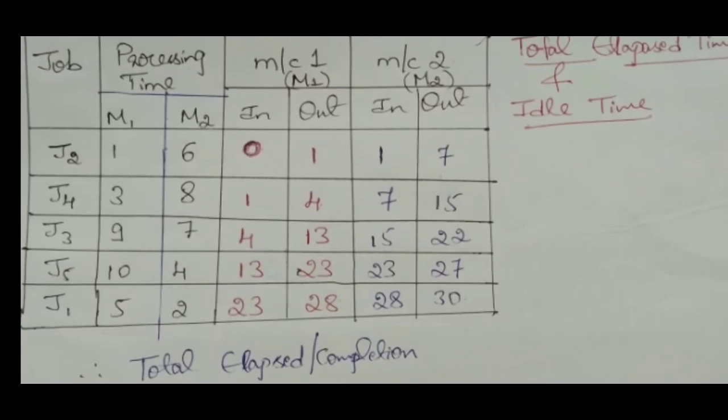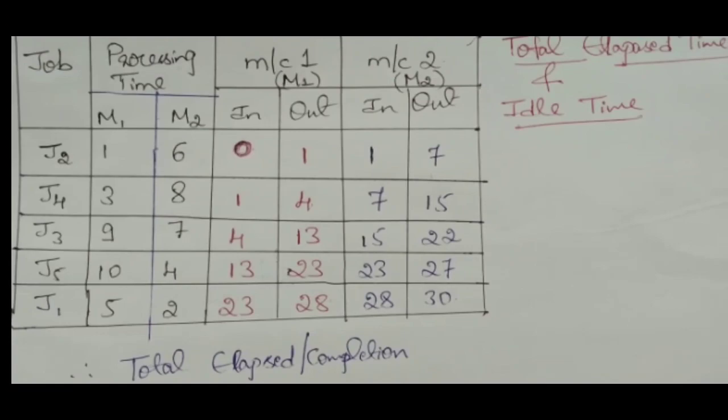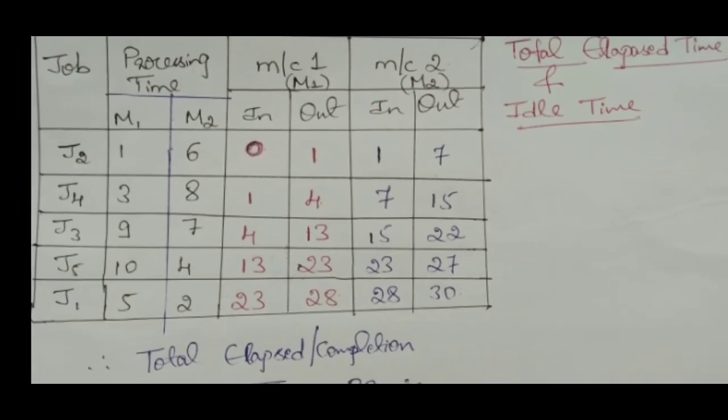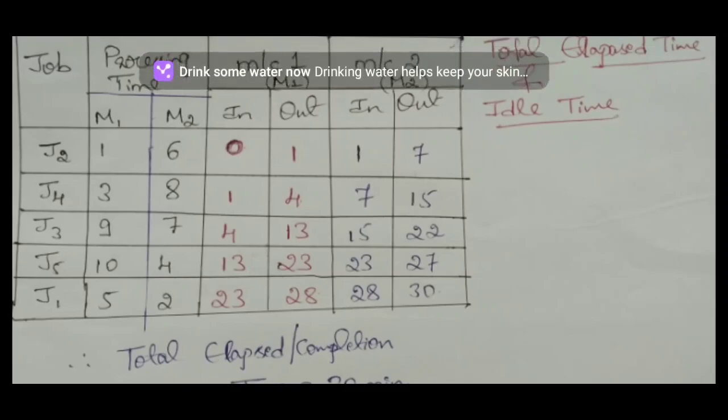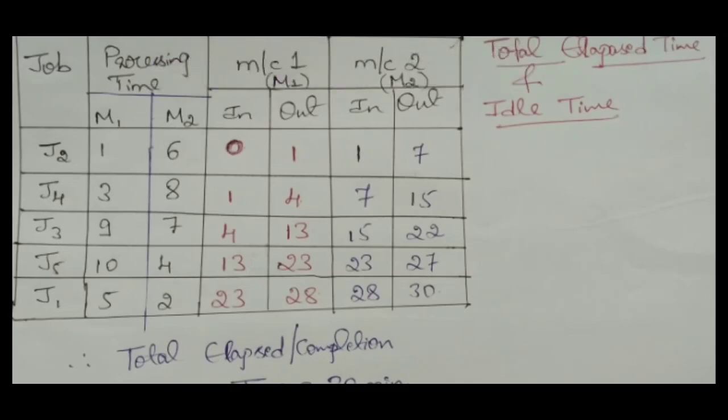After completing that job only will it be loaded to machine 2. Until job J2 is processed on the M1 machine, the machine 2 will be idle, it will not be in the working position. It is not going to work on any job, so we say it is idle. That's why the in time for that is 1 minute.